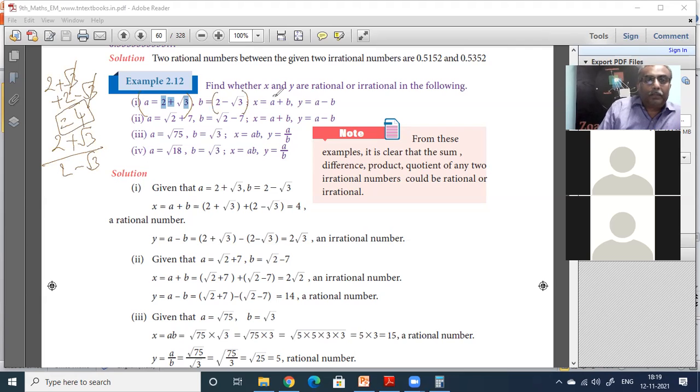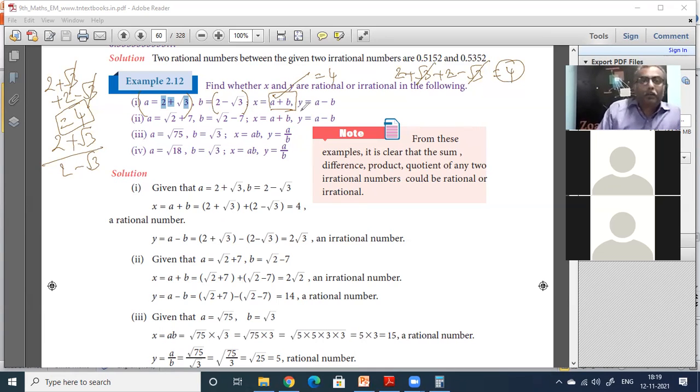X equal to 4, what is X? Rational. Two things cancel, 2 plus 2 is equal to 4. So A plus B becomes a rational number.